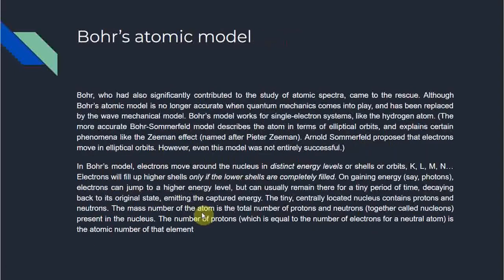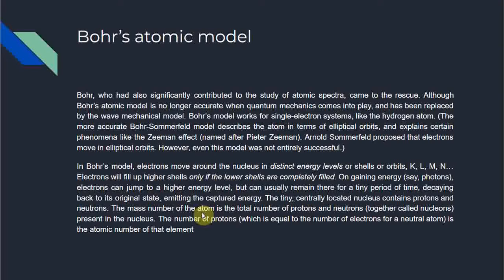Okay. Bohr's atomic model. Bohr, who had also significantly contributed to the study of atomic spectra, came to the rescue. Although Bohr's atomic model is no longer accurate when quantum mechanics comes into play and has been replaced by the wave mechanical model, Bohr's model works well for single-electron systems like the hydrogen atom. The more accurate Bohr-Sommerfeld model describes the atom in terms of elliptical orbits and explains certain phenomena like the Zeeman effect, etc. Arnold Sommerfeld proposed that electrons move in elliptical orbits. However, even this model was not entirely successful.